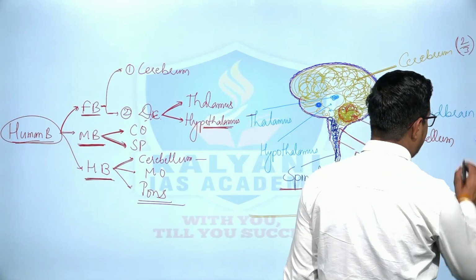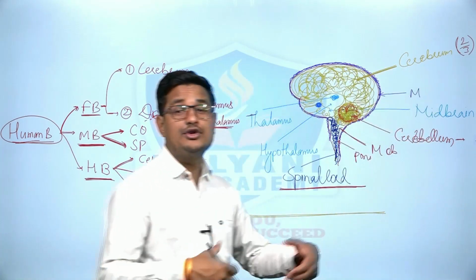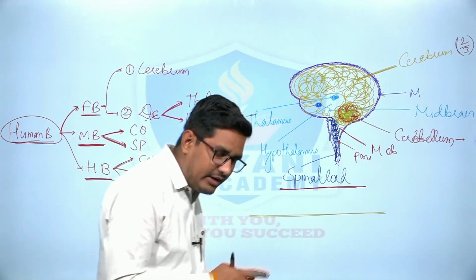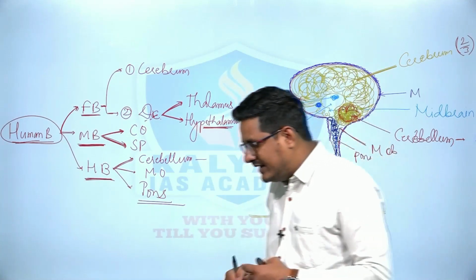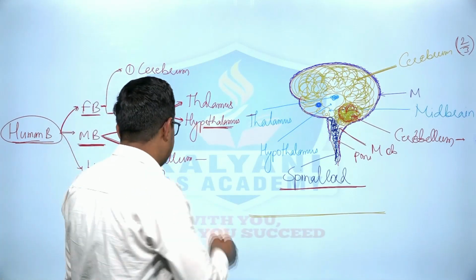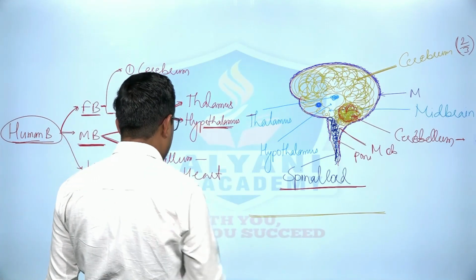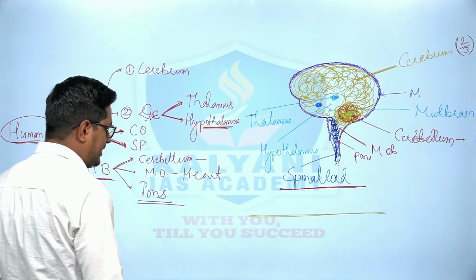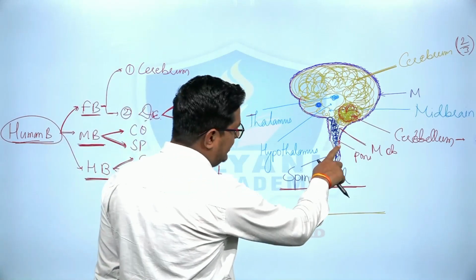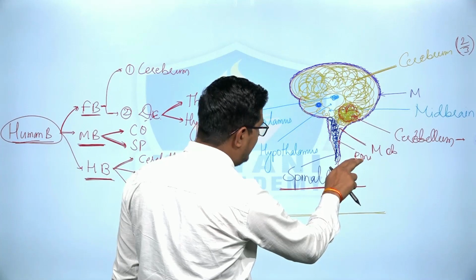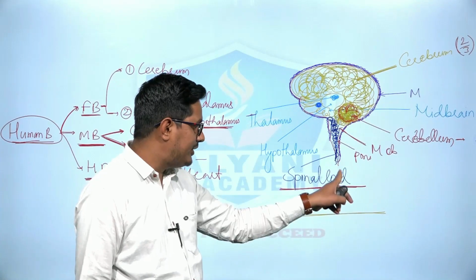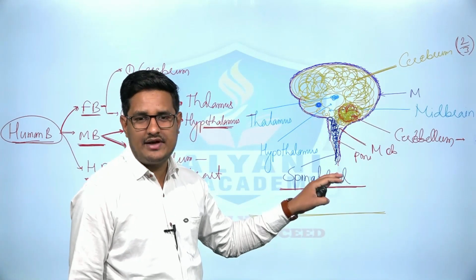This cerebellum plays an important role in the balance of the human body and making posture, right? For example, you are running, so you are maintaining your balance as well, and to maintain the balance of the body, cerebellum plays an important role. Then medulla oblongata controls the heartbeat. Then pons, right? This is the lower portion of the hind brain, and this is the spinal cord, which controls the reflexive actions, right?